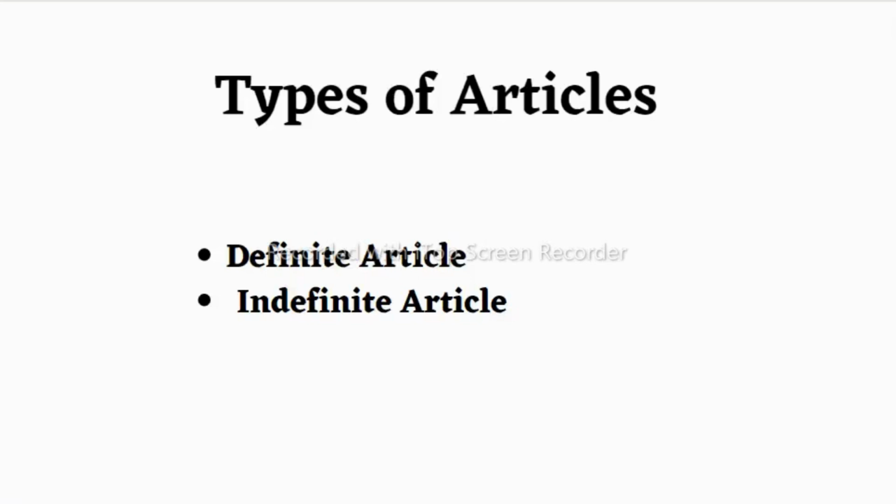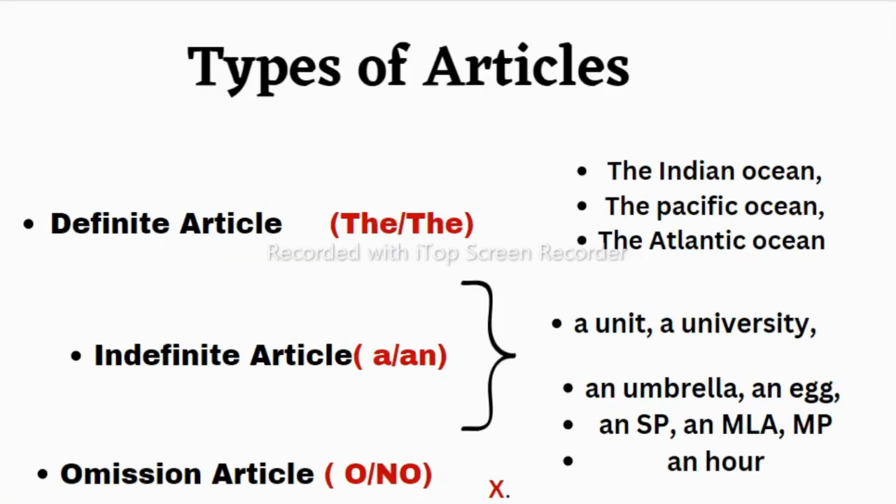Now let us see the types of articles. We learned from our teachers that articles are of three types. This is actually wrong. If you learn from a book, you will definitely learn that articles are of two types, which are the definite article and the indefinite article. We can say here that articles are either two types or five. It is awkward to hear, but it is correct.